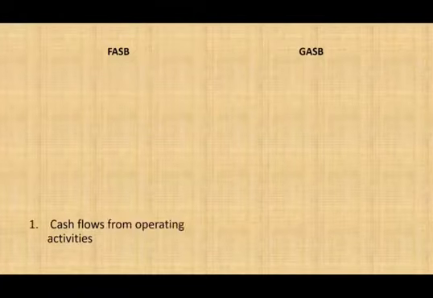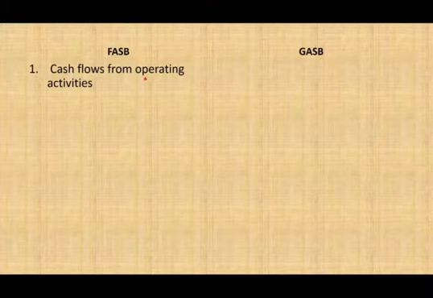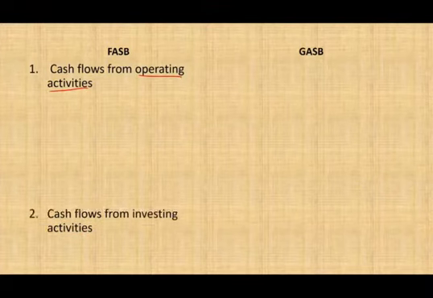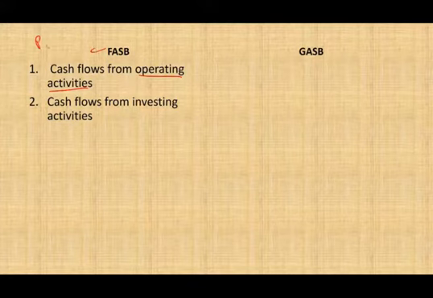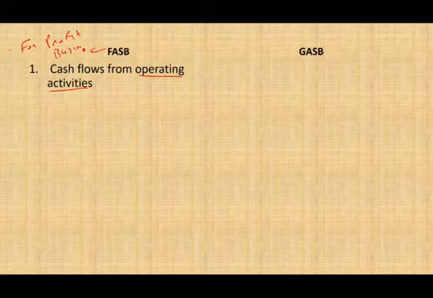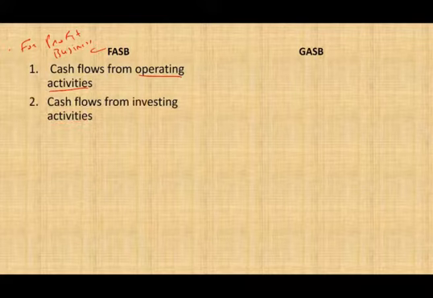Now, how does FASB prepare the cash flow statement? Hopefully we remember, FASB has 3 sections. One is operating activities, and that deals with day-to-day operations, revenues, and expenses. Let me clarify: FASB applies to private businesses. Let's not call it private, let's call it for-profit businesses. Although not-for-profits follow FASB, I'm just going to say for-profit businesses. In other words, regular businesses, not government.